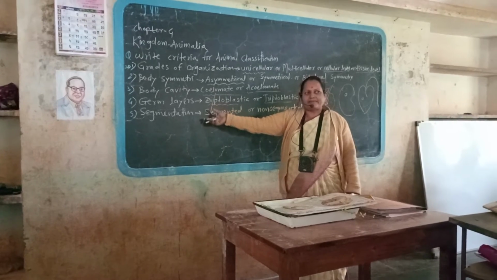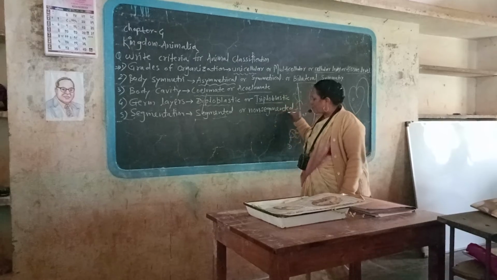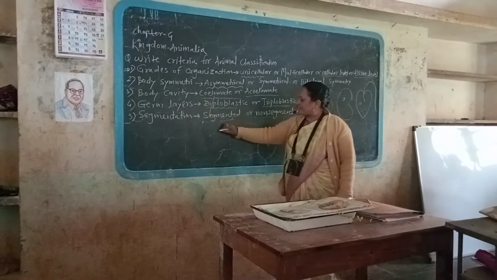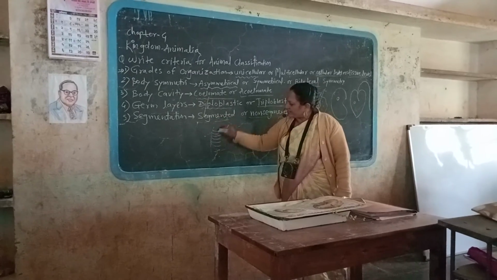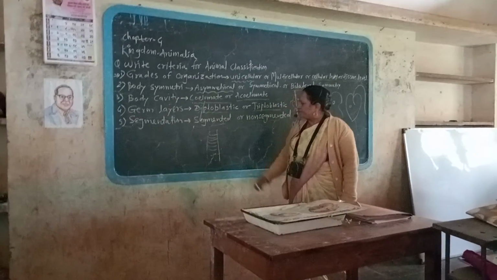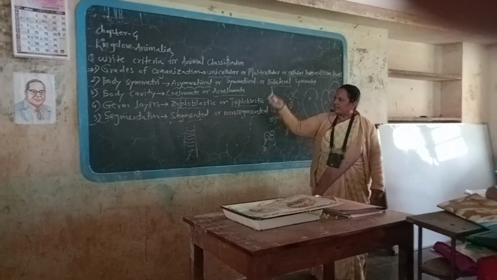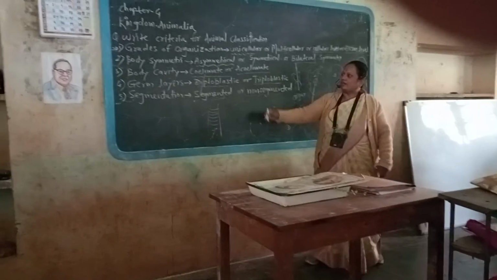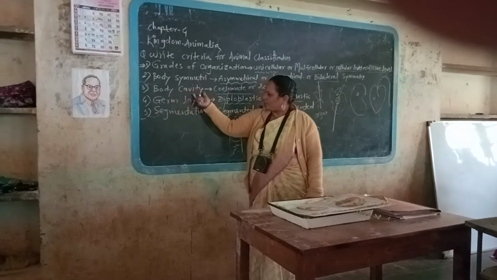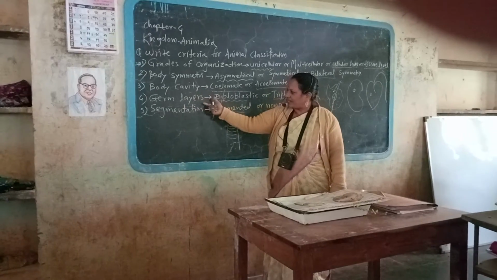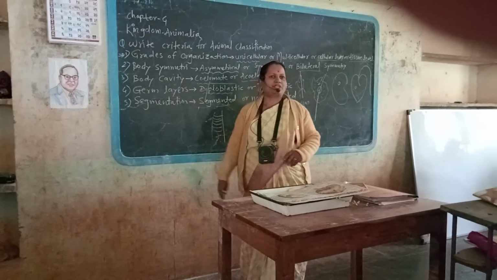Next criteria, that is segmentation. Some animals show segmented body and some animals are non-segmented. Segmented body, for example leech, earthworm, these have segments on the body. But some animals are non-segmented, higher animals are non-segmented. These are some criteria. First criteria, grades of organization. Second criteria, body symmetry. Third criteria, body cavity. Fourth criteria, germ layers. And fifth criteria, segmentation. These are the criteria of classification of animals.